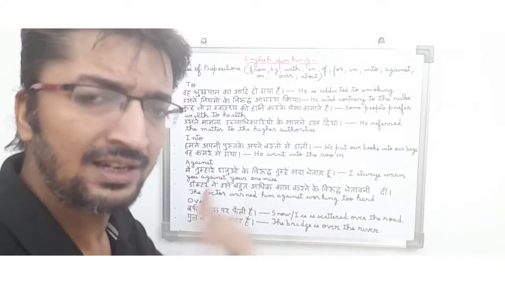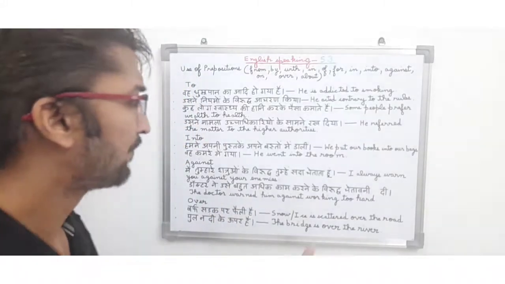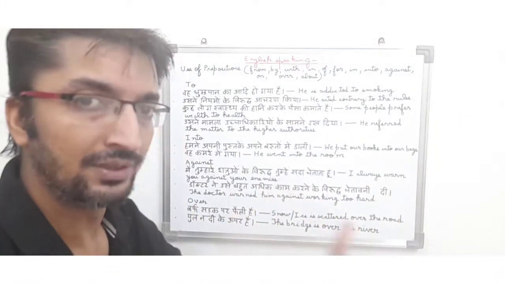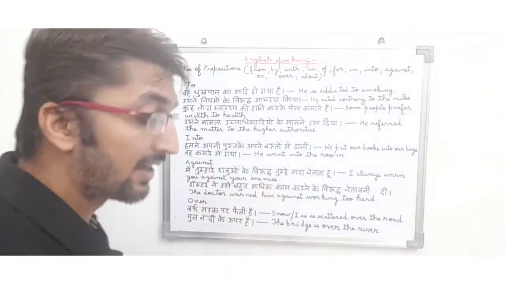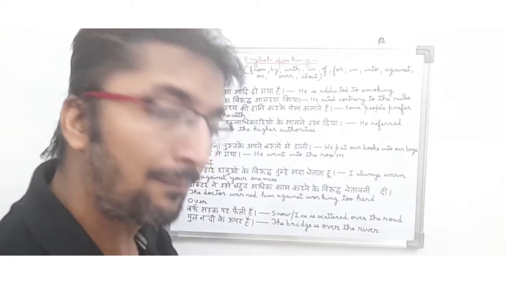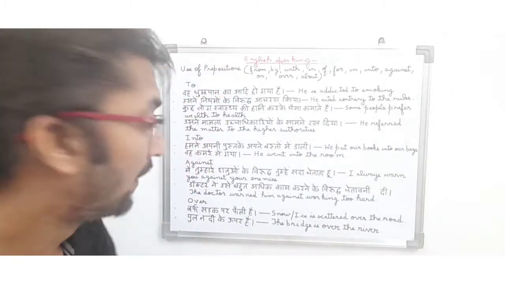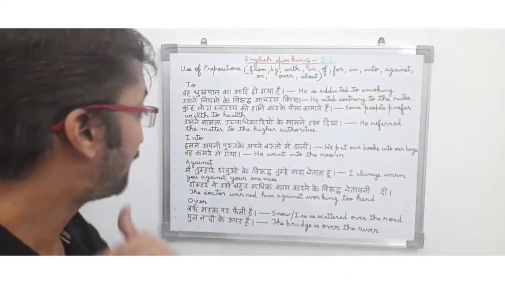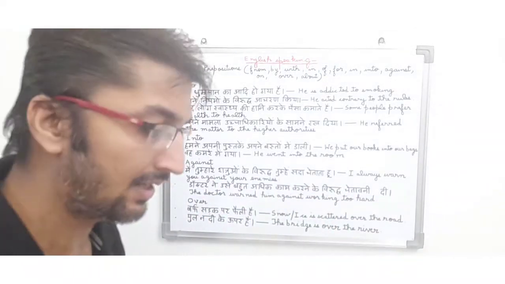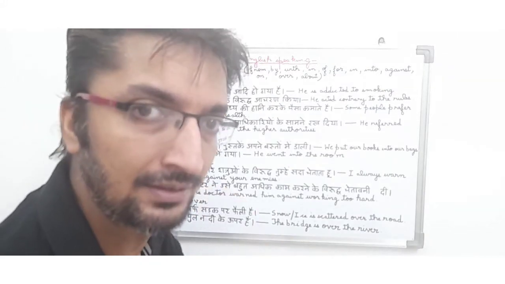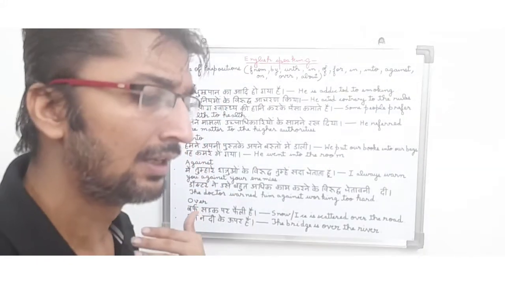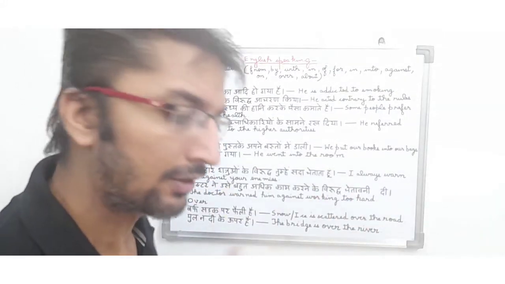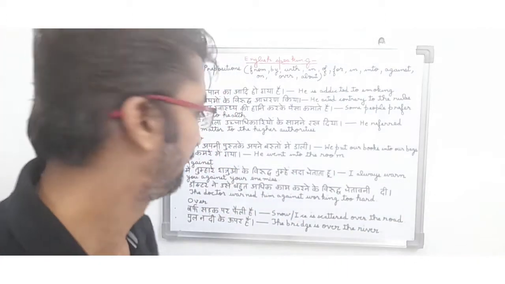So friends, basically it is a present tense and here you can see I always warn you against your enemies. So against is basically an opposite word, means viruddh. So we will use against before your enemies. So against is a preposition being used in this sentence and friends, it is a present tense because the person is trying to help another person or trying to make another person aware.